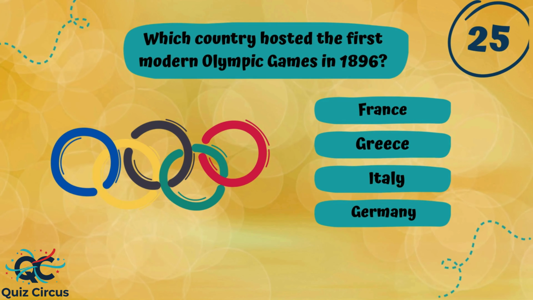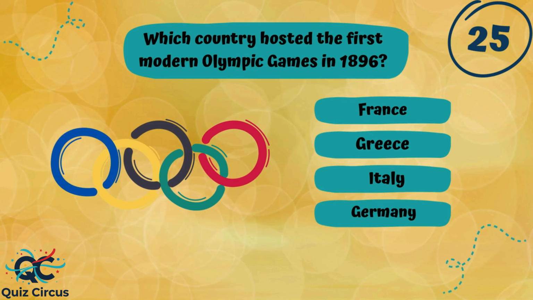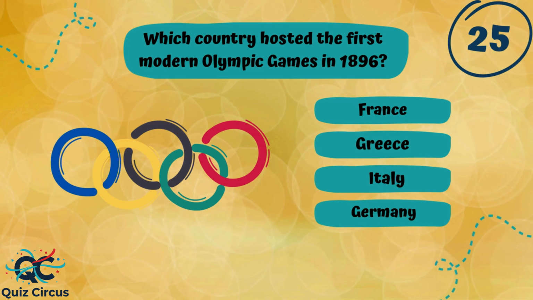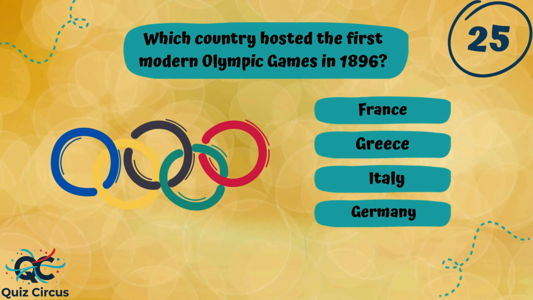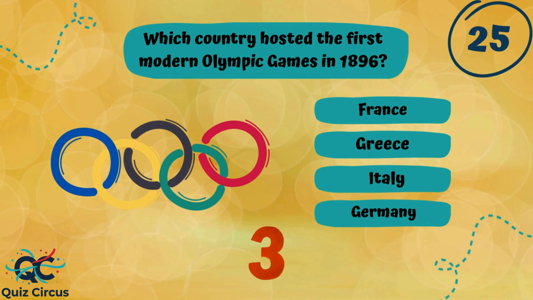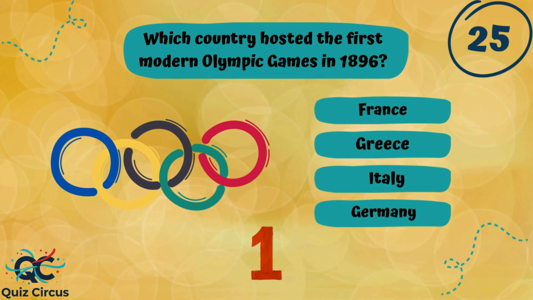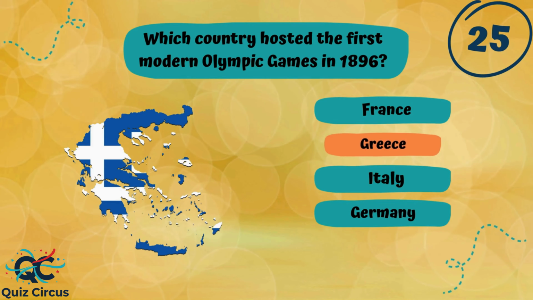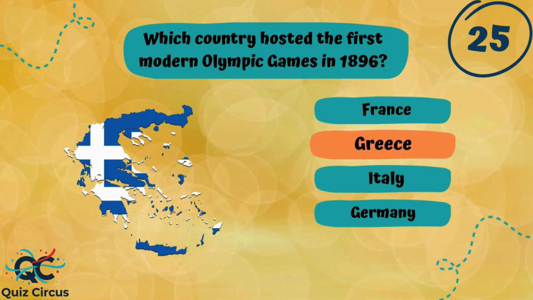Which country hosted the first modern Olympic Games in 1896? France, Greece, Italy, or Germany? The right answer is Greece.